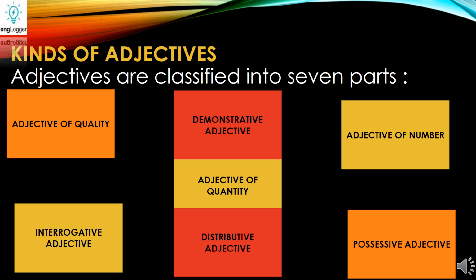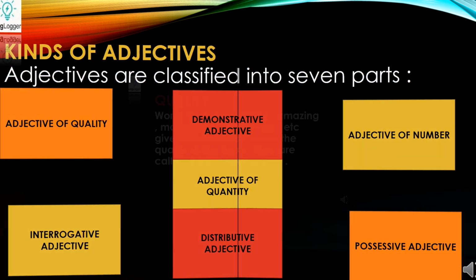Adjective of quantity. Quantity means if we have something, how much quantity do we have of that thing, like each, many, few, little. Distributive adjective. Then adjective of number. If I have 1 pencil, I have 2 pencils with me, or 3 pencils, like this. Possessive: mine, me, his, hers. These are the kinds of adjectives.